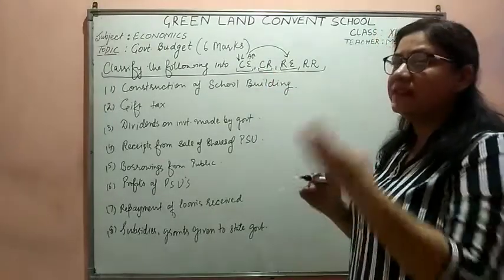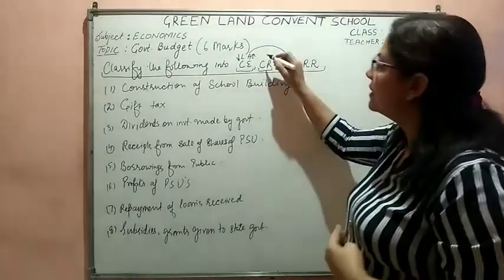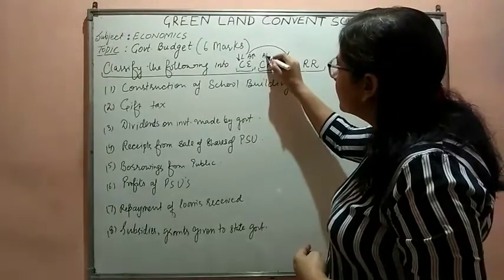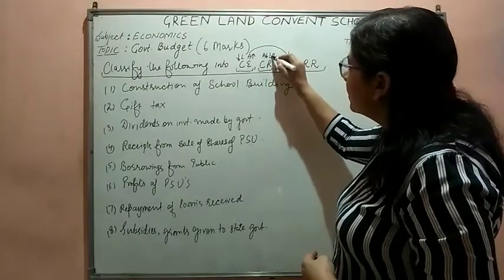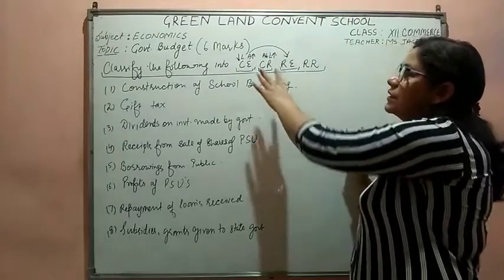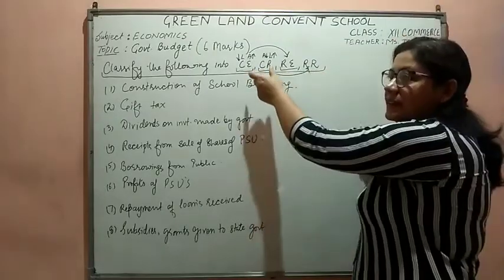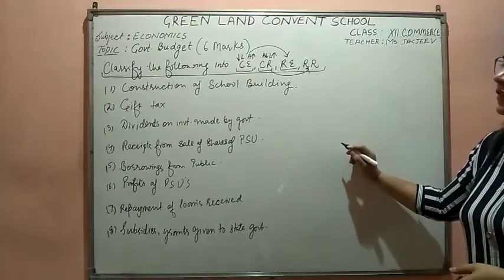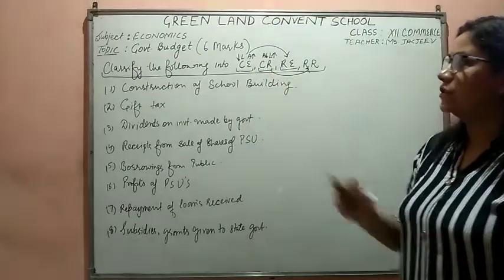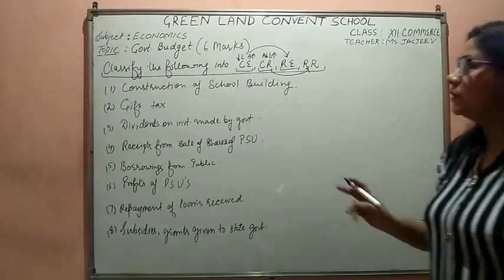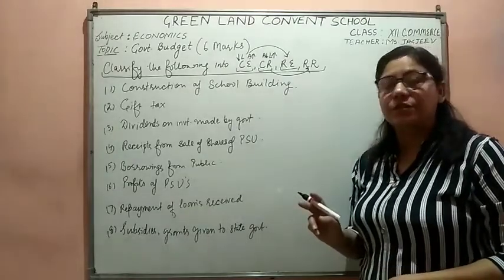If we are receiving money, either we are selling assets, so the asset is decreased, or liability is increased. So firstly you should write this is the definition of capital expenditure, this is the definition of capital receipt, and the opposite is for revenue expenditure and revenue receipt.